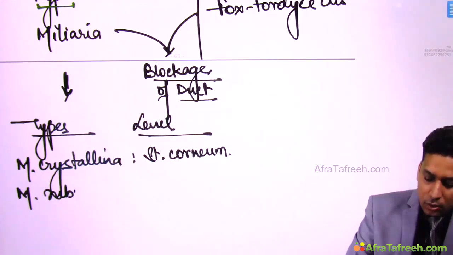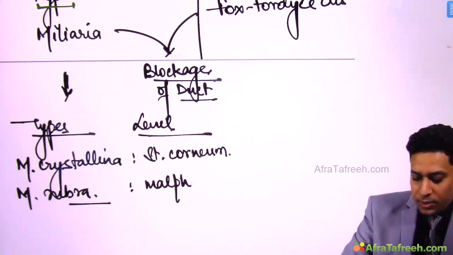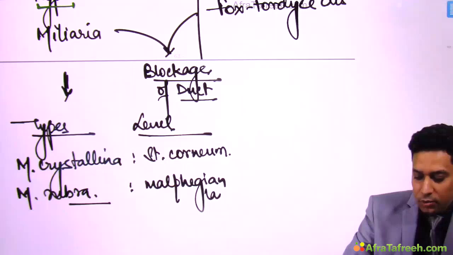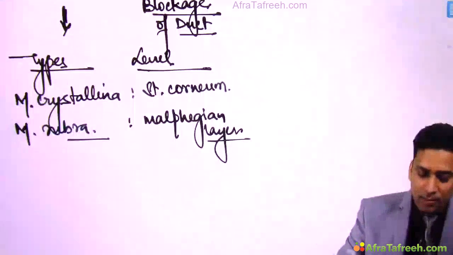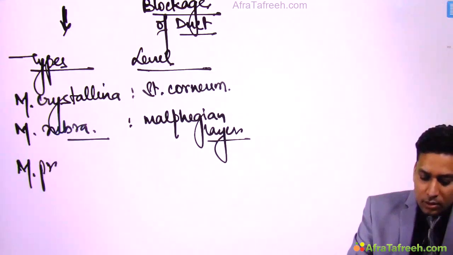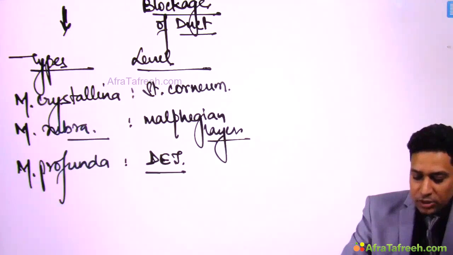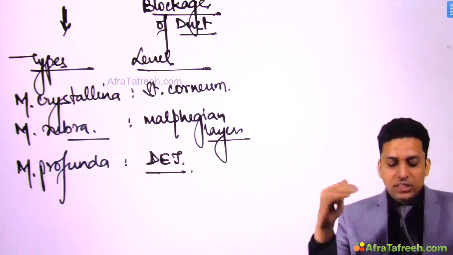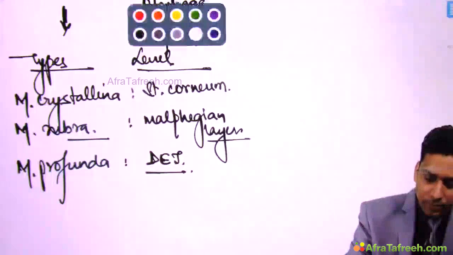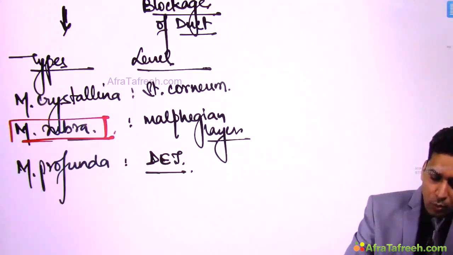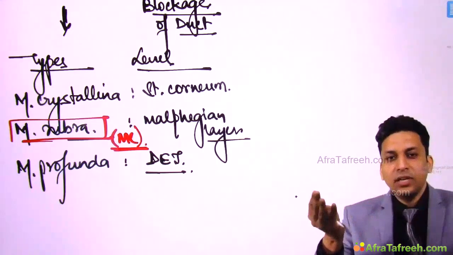Malaria rubra, it is due to blockage at the level of Malpighian layer. I already told you what is Malpighian layer. It is lower epidermis, that is stratum spinosum along with the stratum basale is known as Malpighian layer. And malaria profunda due to blockage at the level of dermoepidermal junction. So depending on the level of blockage, these are different types like crystallina, rubra and profunda. Among them, rubra is most common. It is so common that almost all of you might have suffered from this. This is commonly known as prickly heat.